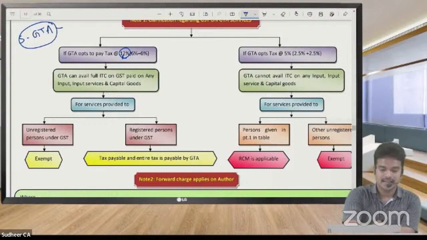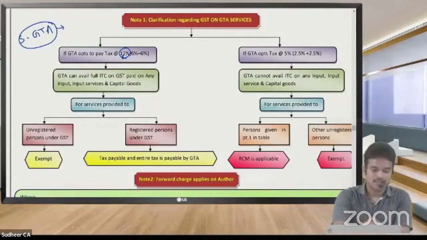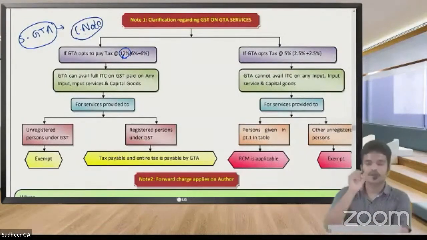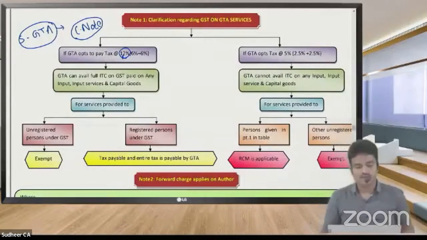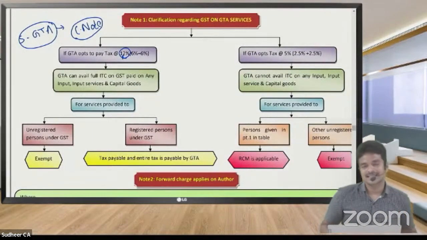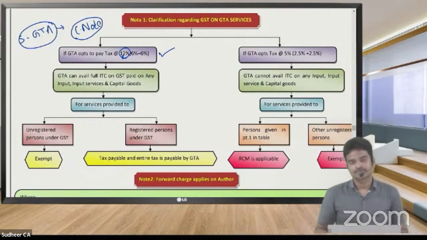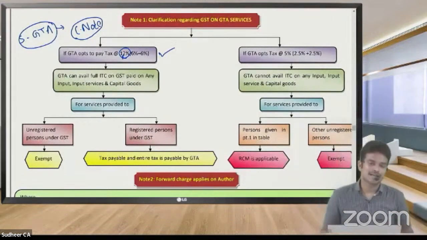Whenever we enter into a contract with GTA, they give us a consignment note. It contains the weight of the goods to be transported, the number of cases we are transporting, those aspects we are going to have here in this goods consignment note. If they charge 12% GST on this consignment note, then this is not under reverse charge mechanism.